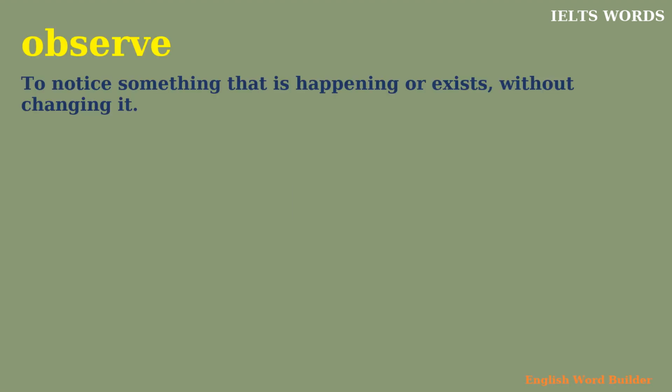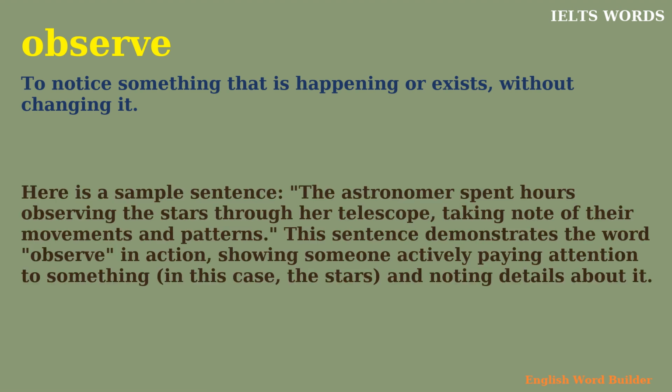Observe. To notice something that is happening or exists without changing it. Here is a sample sentence. The astronomer spent hours observing the stars through her telescope, taking note of their movements and patterns. This sentence demonstrates the word observe in action, showing someone actively paying attention to something, in this case, the stars, and noting details about it.